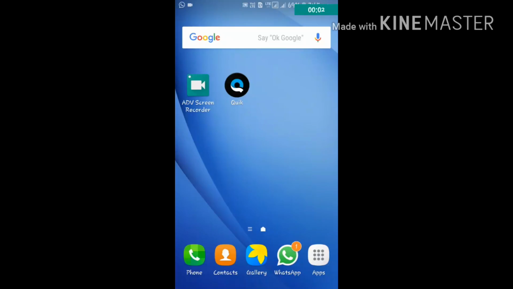Friends, in this video I am going to show you what to do if you are recording your screen with ADV screen recorder and it shows that your engine has crashed. So let's have a look.